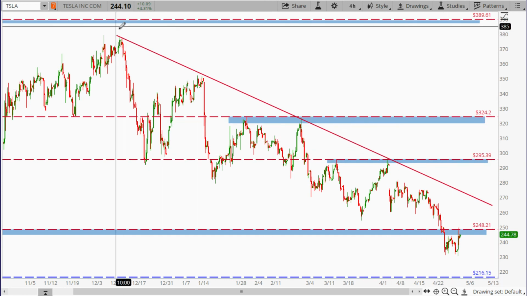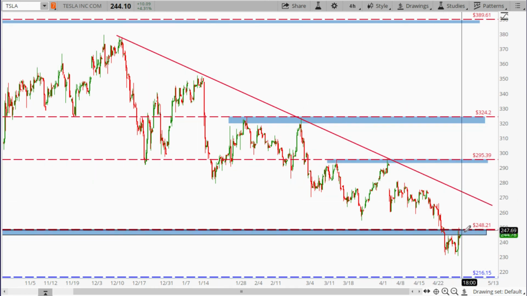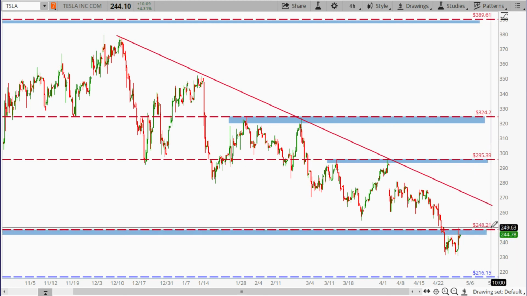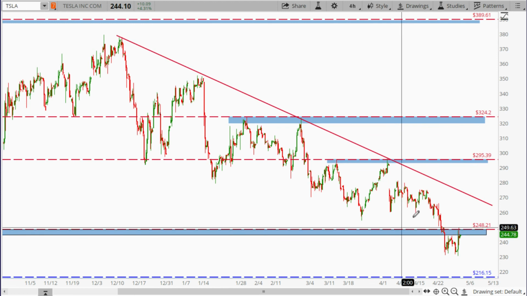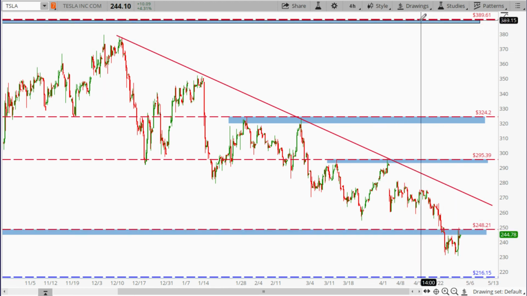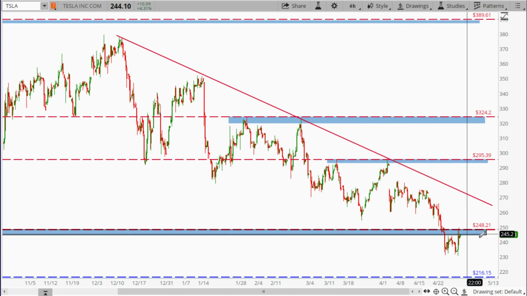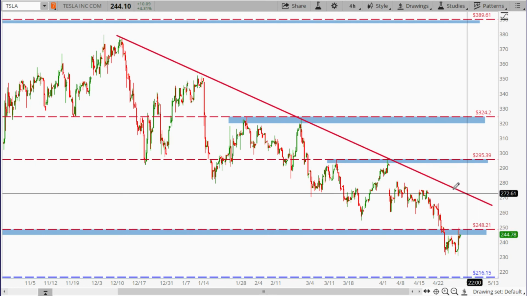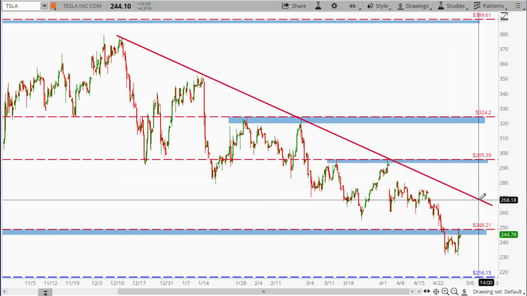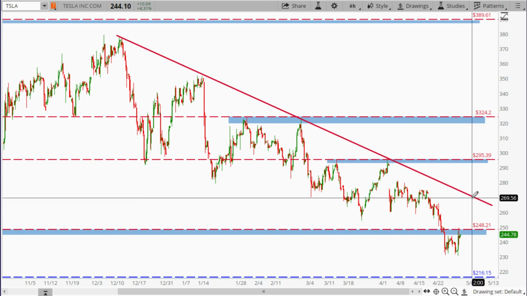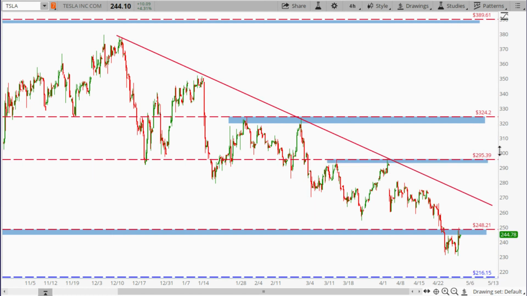And here looking at Tesla, you see Tesla is still respecting this trend line. It dipped below this 248.21. This is basically the lower edge of this multi-year trading range between 389 and 248. Right now it's trying to get back above this 248. If it could get back above this 248, then the next potential resistance will basically be this trend line. And if it could break through this trend line, then the potential resistance will be somewhere around 295.39. But if it could not move back above this 248, then I'd be looking at the next potential support down here at 216.15.